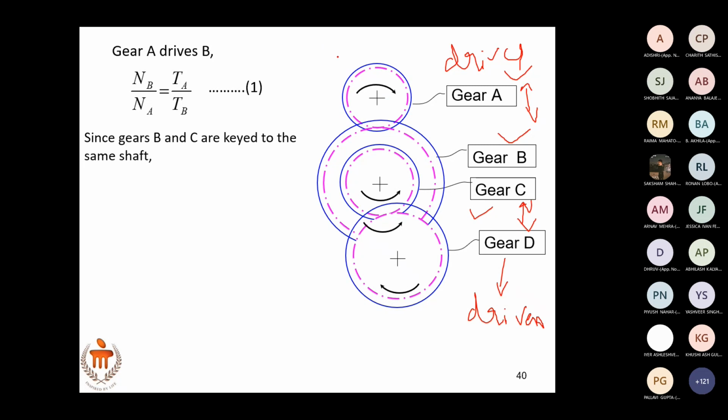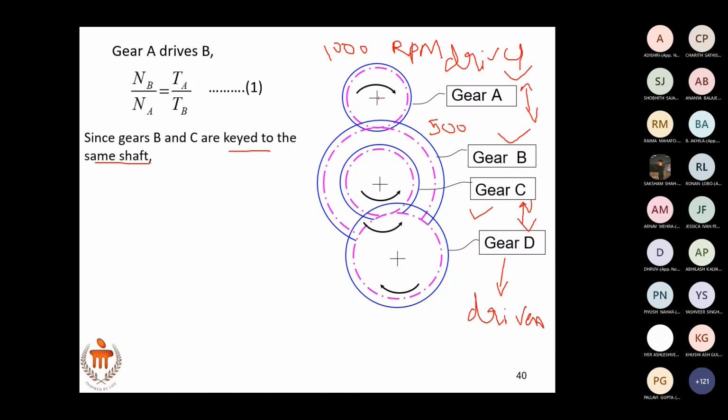For example, let us assume gear A is rotating at 1000 RPM. If gear B is double the size of gear A, what should be the speed of gear B? Not 2000 RPM; gear B is double, so the speed should reduce. So 500 RPM. If gear B rotates at 500 RPM, then gear C should also rotate at the same speed. Why? Because they are keyed onto the same shaft. Is this clear?